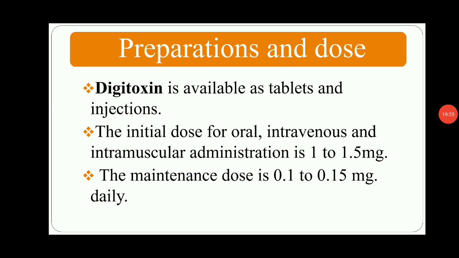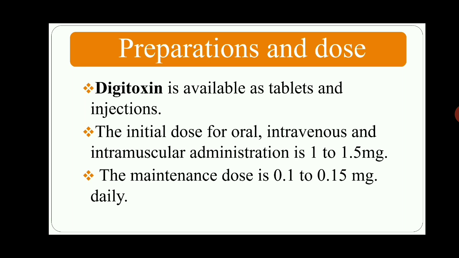Then next slide, preparations and dose. Digitoxin is available as tablets and injection forms. The initial dose for oral, intravenous and intramuscular administration is 1 to 1.5 milligram.